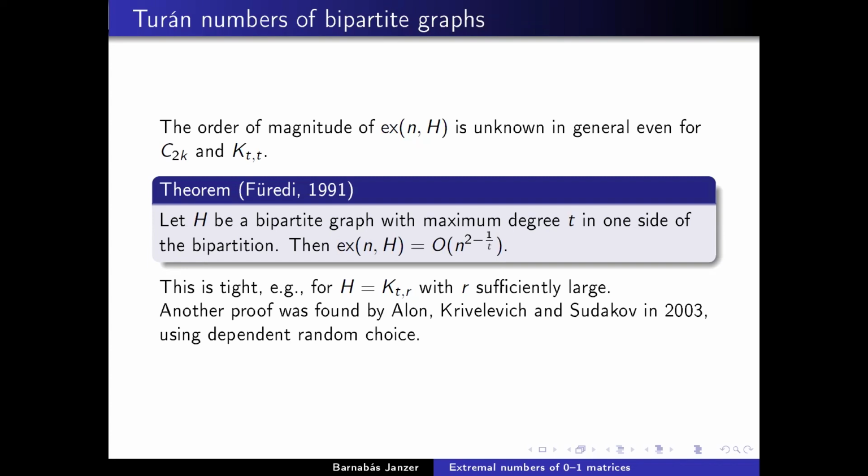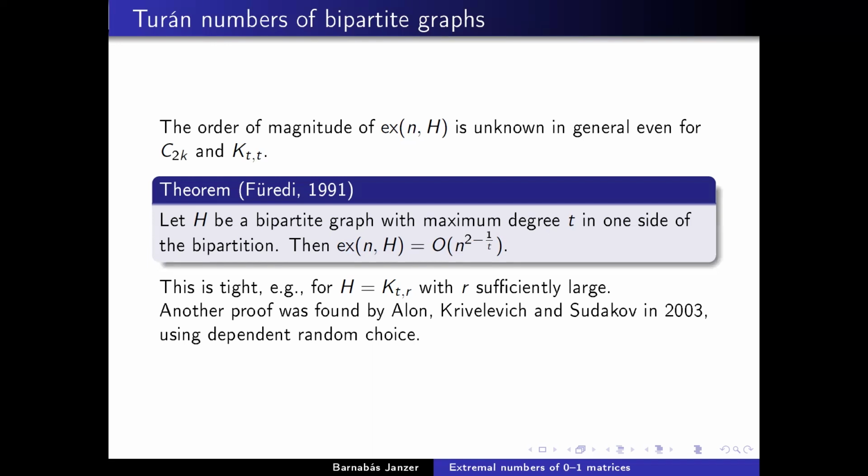For example, if you have a 4-cycle, then every vertex on one side of the bipartition, in fact every vertex, has degree at most 2. So this gives us an upper bound of n to the 3 halves, which is known to be tight for the 4-cycle. And in general, we have this n to the 2 minus 1 over t formula, which is again known to be tight for general t. For example, if H is the complete bipartite graph K_{t,r}, where r is large enough. It's not quite known to be tight for K_{t,t} for general t, but at least it's tight for K_{t,r} if r is large.